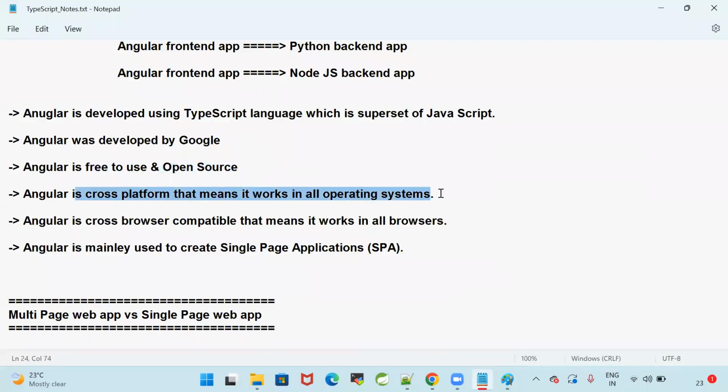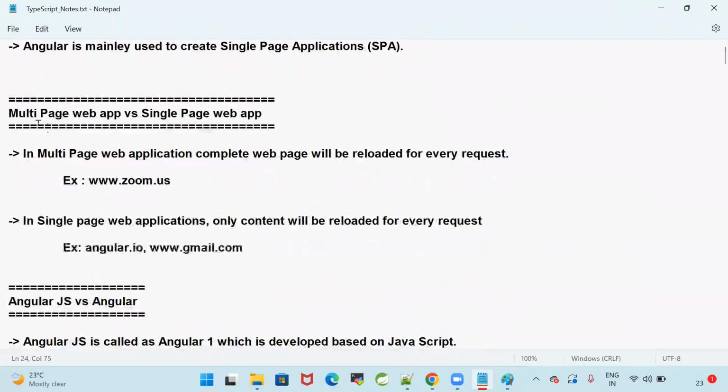Angular is cross platform. That means it supports all the operating systems. And Angular is cross-browser. It works for all the browsers. Angular is mainly used to create single page applications, nothing but SPA applications. All right. Then what is multi-page web application and what is single page web application?